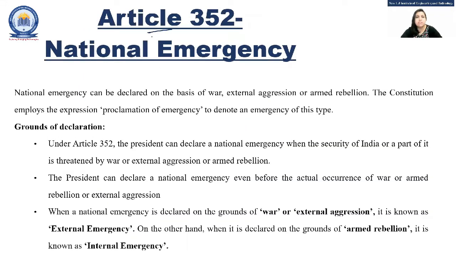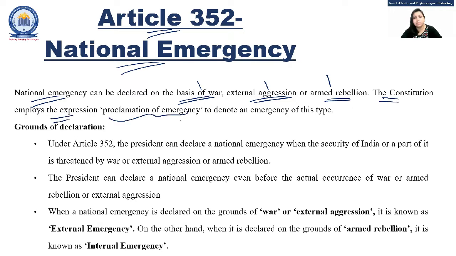First of all is Article 352, dealing with the national emergency. So national emergency, what is that? It can be declared on the basis of war, external aggression, or armed rebellion. These kinds of factors, which threaten the nation's security, deal with national emergency. The Constitution employs the expression proclamation of emergency to denote this kind of situation.